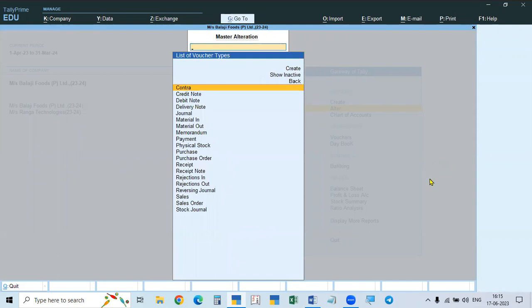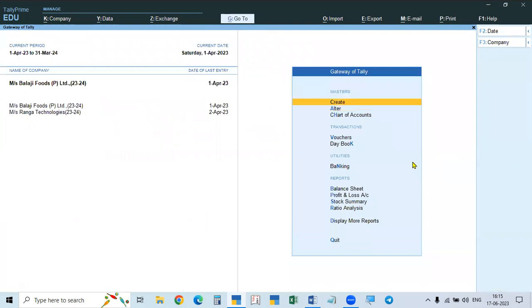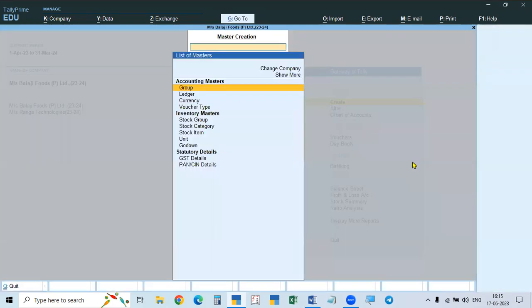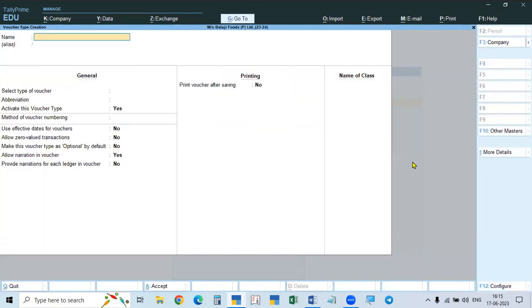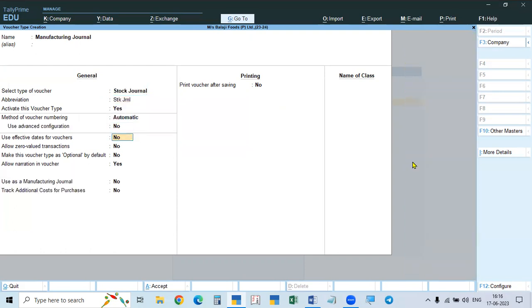Under voucher types, manufacturing journal is not available. So we have to create the manufacturing journal, so we have to create a voucher type. Go to create, then go to voucher type, then create manufacturing journal or manufacturing voucher. It will be under stock journal only. Come down, and last but one, this is stock journal, that is for transfer. Manufacturing journal is for manufacturing. So use as a manufacturing journal, make it yes, then accept.